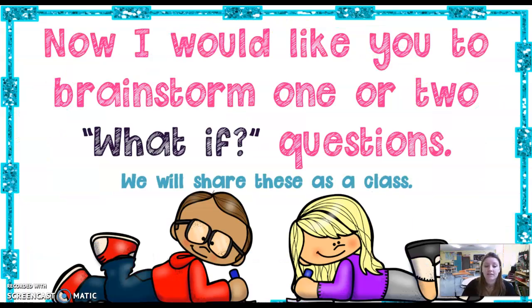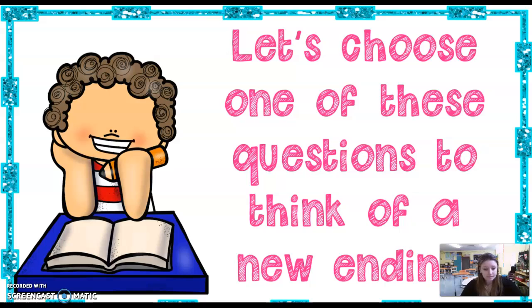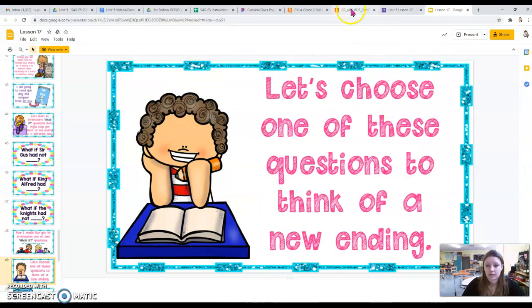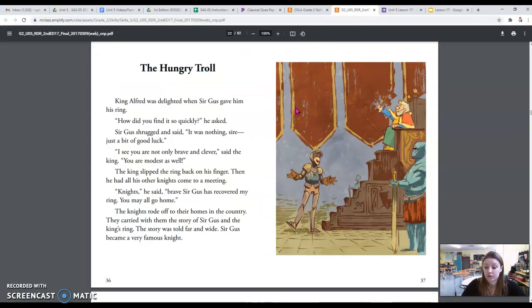So you're going to be thinking of questions like these to help you think of a new ending for the story. Okay, you're going to take the ending that happened and you're going to say, but what if? And we're going to adjust the ending. Okay. So the story that we're going to take a look at is The Hungry Troll. I want you just to follow along as I read it out loud to you, and we'll think of some what-if questions together. So, The Hungry Troll.